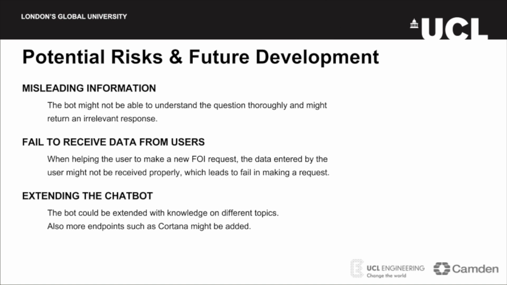There are some inherent risks present that might actually hinder the whole process of submitting and receiving FOI queries. Firstly, the bot might misinterpret the request and provide the user with wrong information. Also, the bot might fail to properly validate a request and send useless content to the council. With these risks in mind, when the project is finished, the chatbot will be able to process, answer, and submit FOI requests to the appropriate departments at the Camden Council.